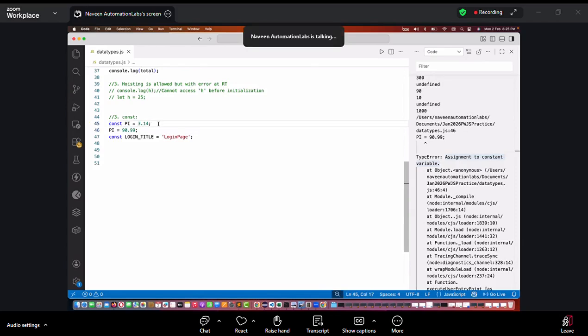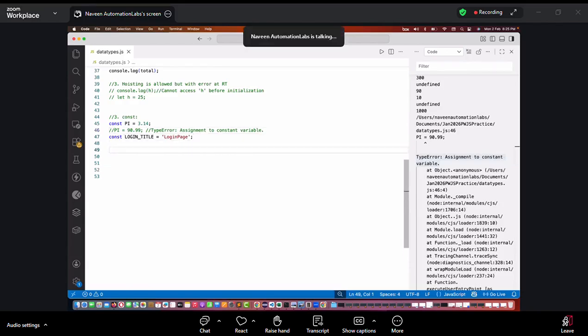Exactly. Let's say tomorrow you're writing any XPath or any CSS selector, and you want the XPath title or CSS selector to never be changed. In that case, I can go with the constant over here. So see here, it will start giving you the error: assignment to constant variable not allowed. It means you cannot change the constant variable's value. So this will give me the error over here.